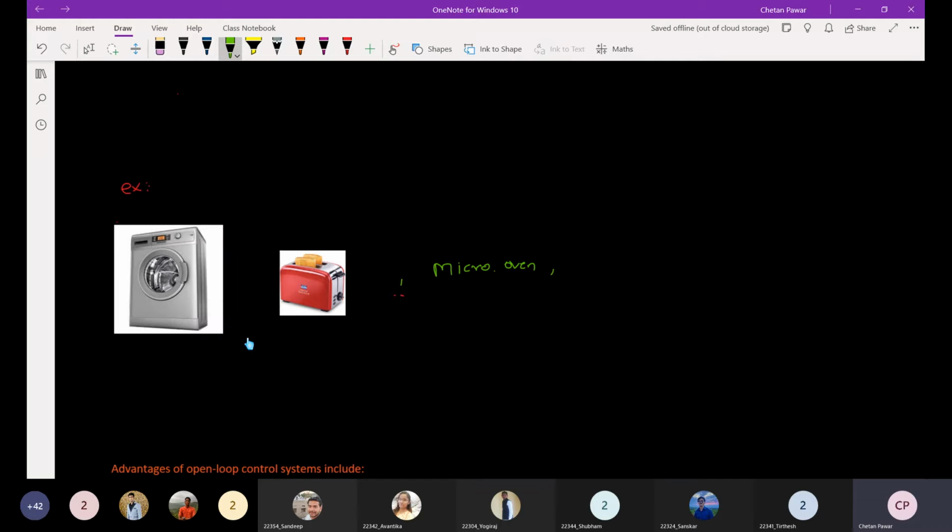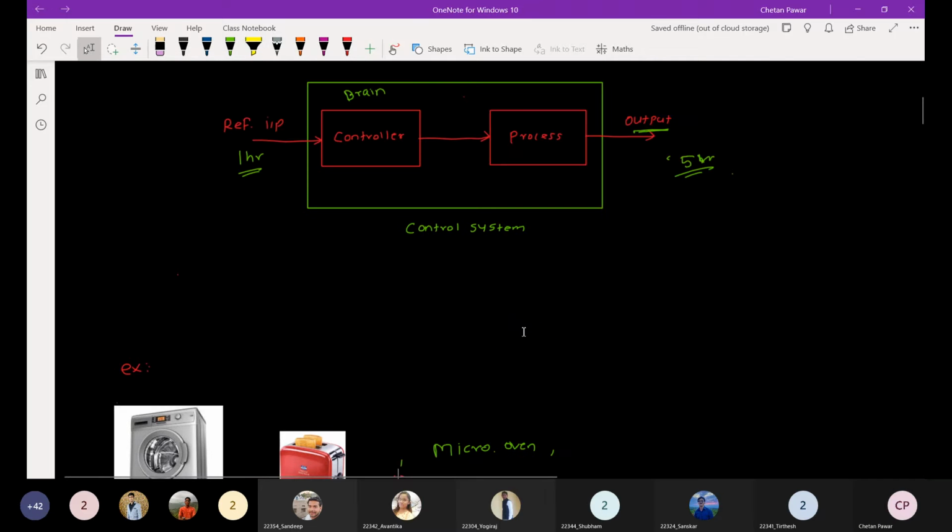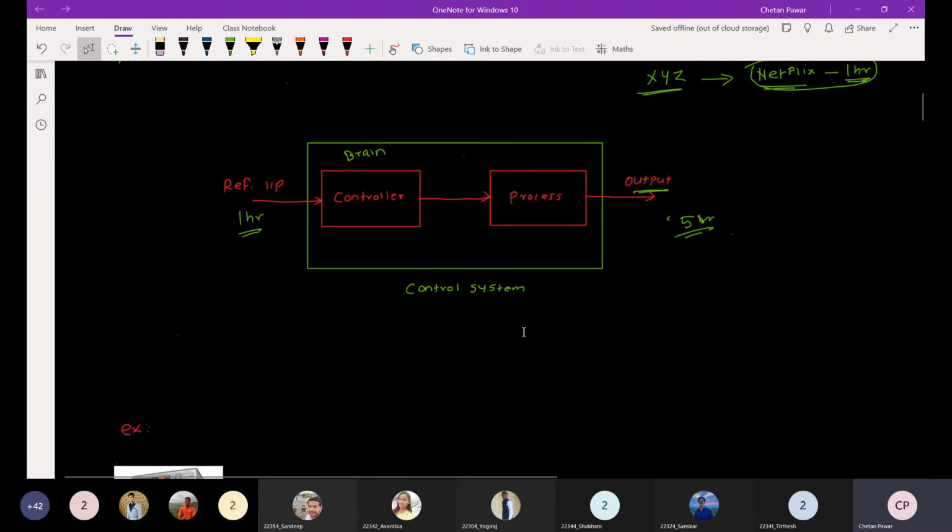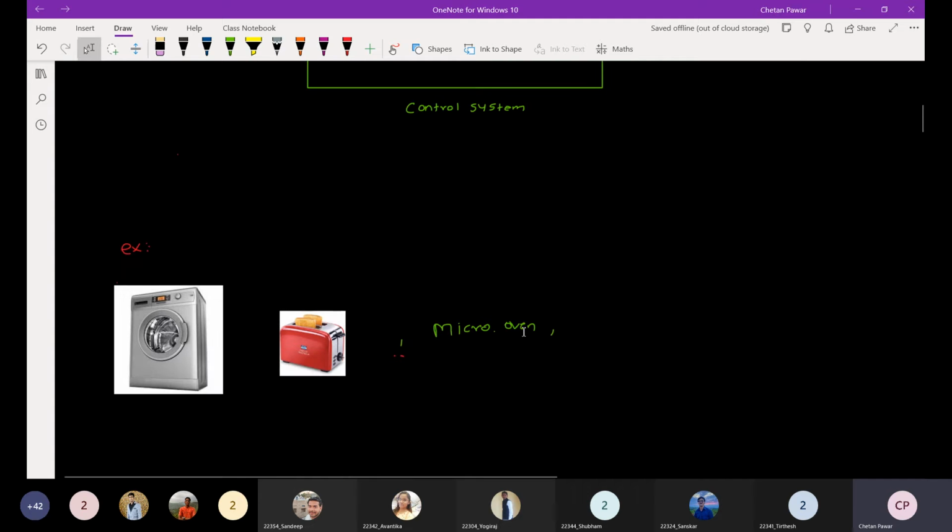Anyone can reply. What do you think about a fan? What about the fan you are using in your home? Is that an open loop control system?